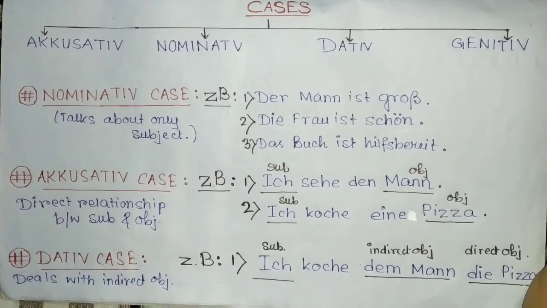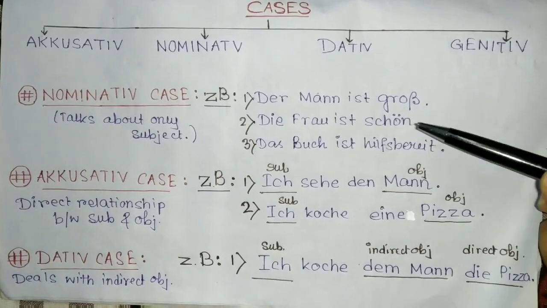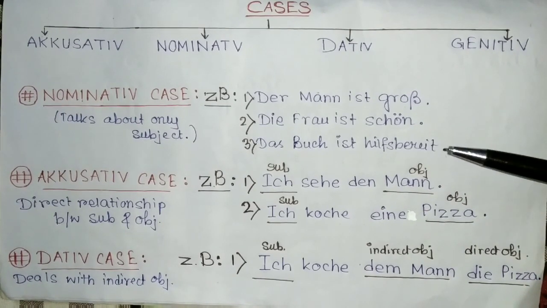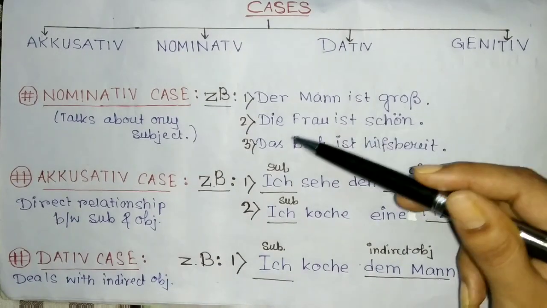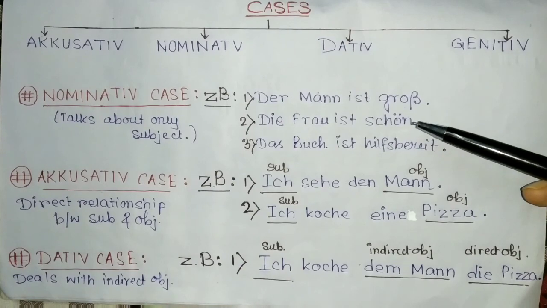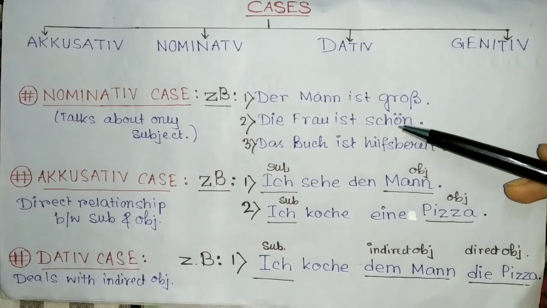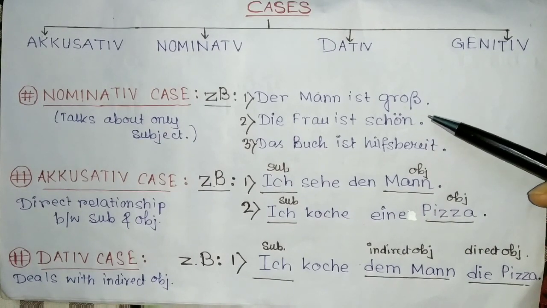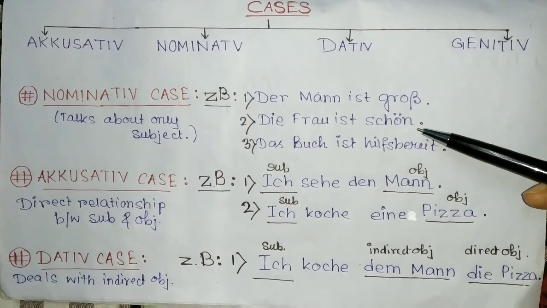Not complex, but you learn gradually. So unless and until you know the adjective endings, try to keep the adjective always at the end, and don't try to place it before the noun. If you want to say the beautiful lady, it would be die schöne Frau, schöne, and an e comes here. Okay. So that's all about the nominative case.